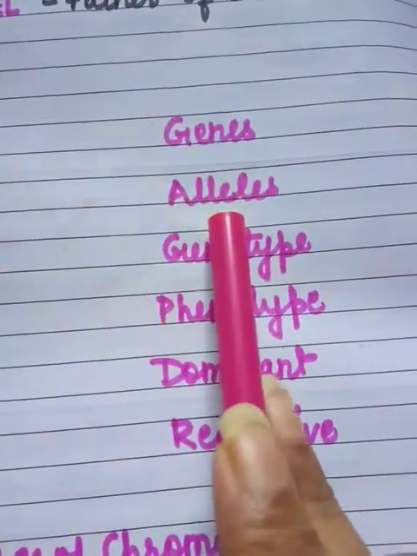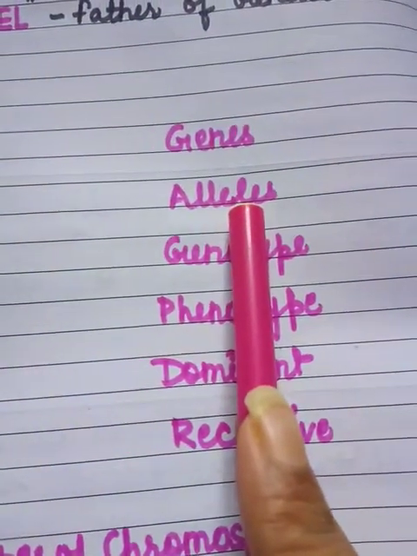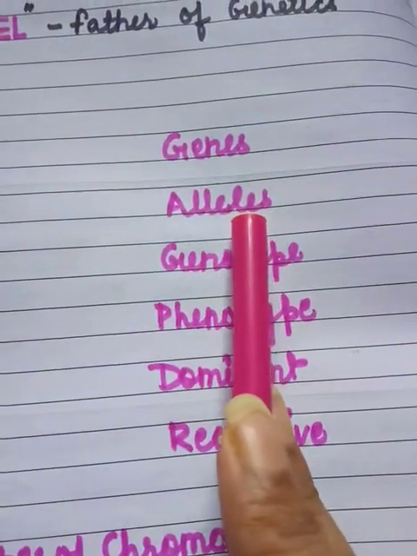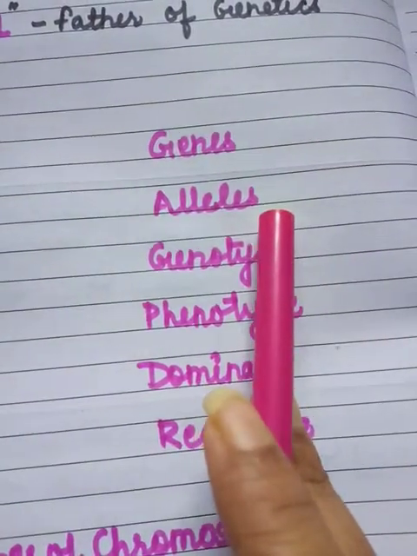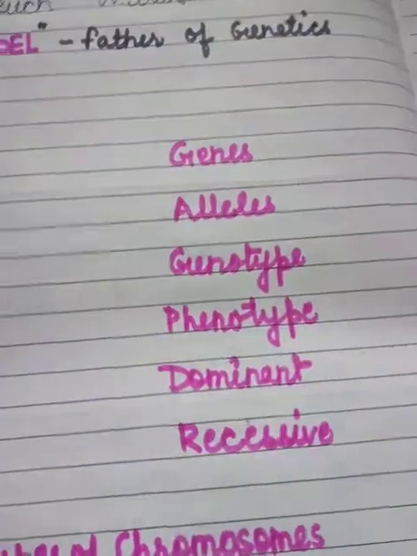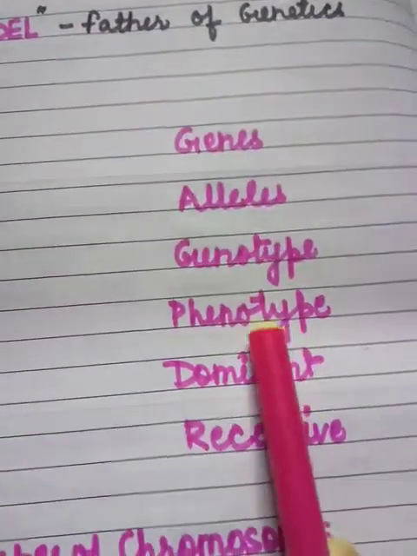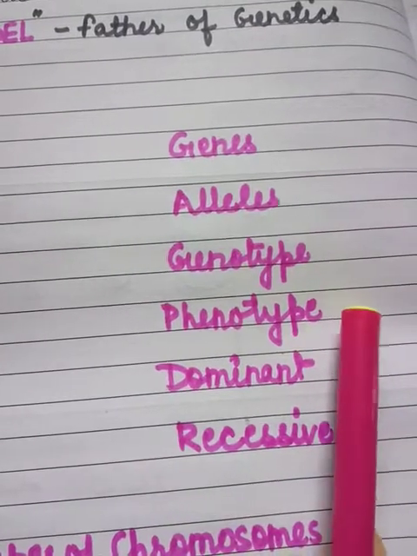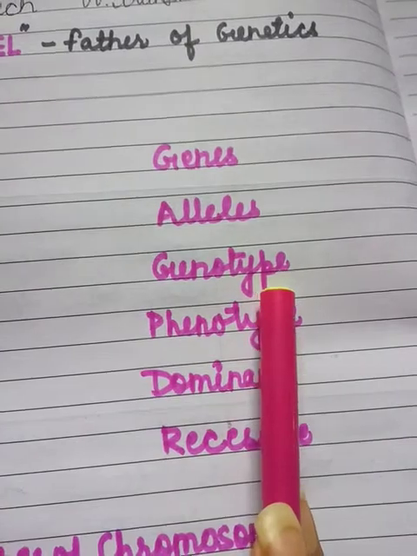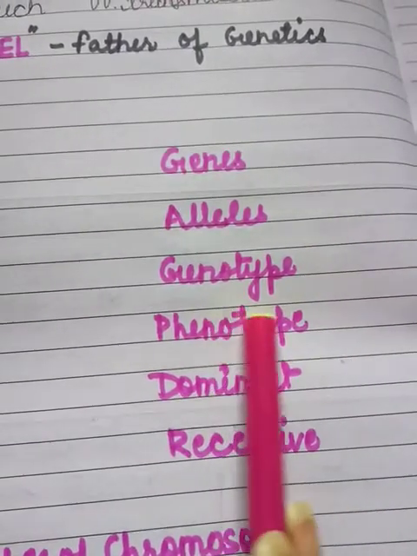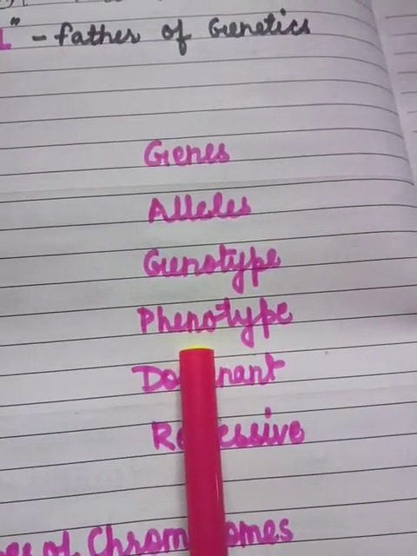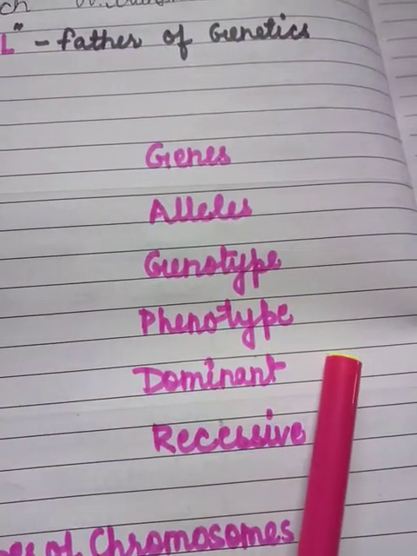Now, what are alleles? Alleles are alternative forms of the genes. They occupy the same position on the homologous chromosomes and affect the same characteristic but in different ways. Next is genotype. Genotype is a set of genes present in the cells of an organism. The genes which are present in one cell of an organism are termed the genotype. And phenotype is the observable characteristics which are genetically controlled.